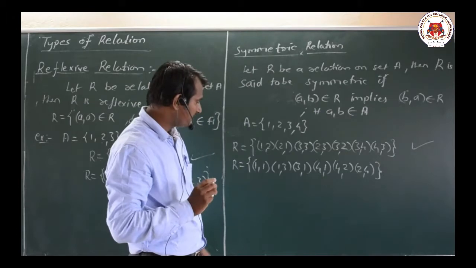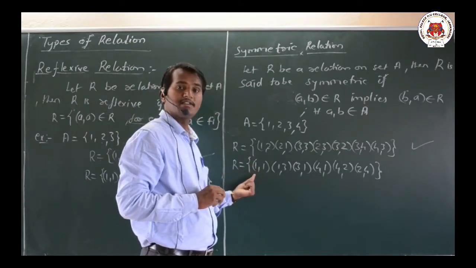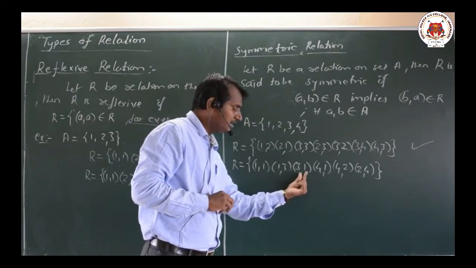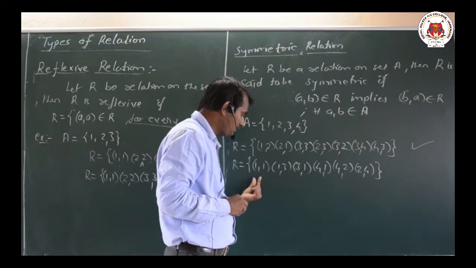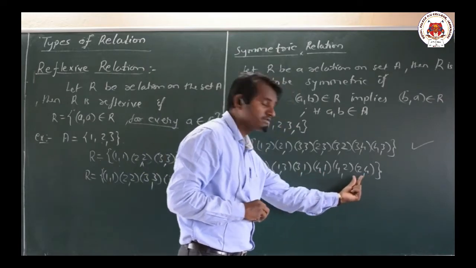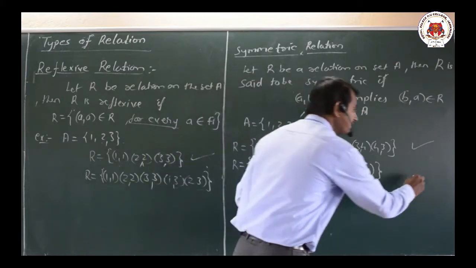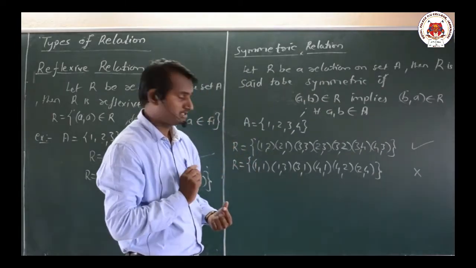We have (1,1); its reverse is again the same thing. Then (1,3) is there, now we have to check for (3,1), here it is. Then (4,1) is there, now we have to check for (1,4). Dear friends, we don't have the ordered pair (1,4), that means it is not symmetric.